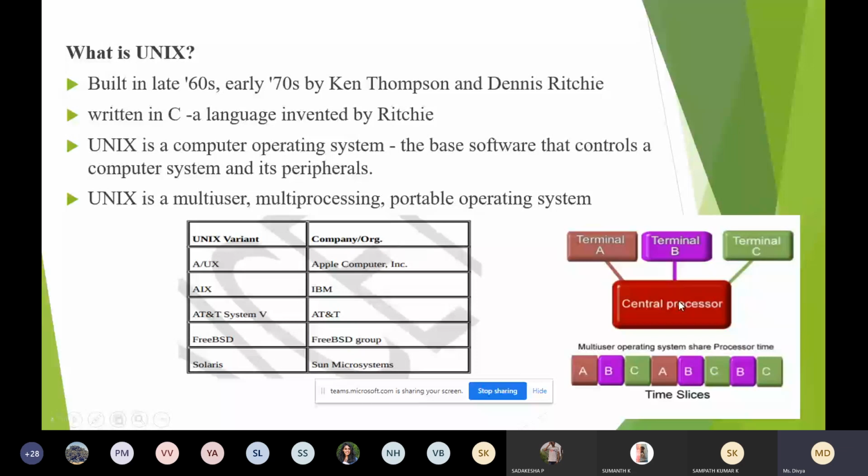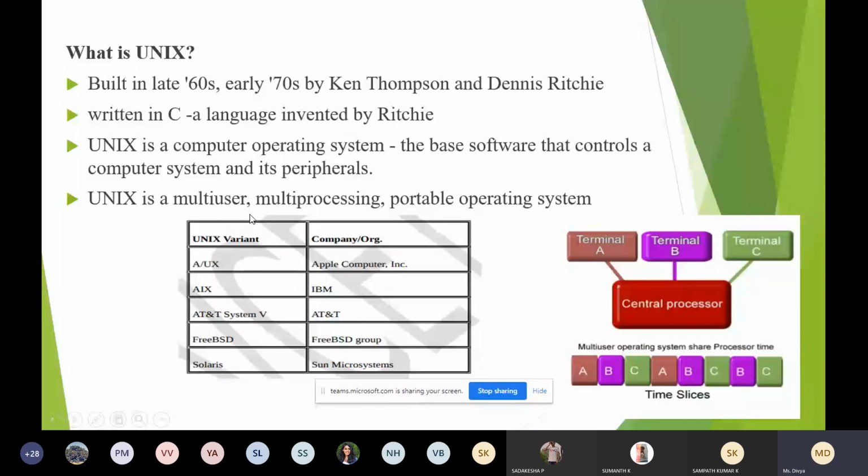So that is a speciality of your Unix operating system. It is a multi-user operating system. You can see how the time is shared between these three users. For example, in 1 second it is used by user A, the next second it is used by user B, and so on. The time is shared between the multiple users. So it is a multi-user operating system.